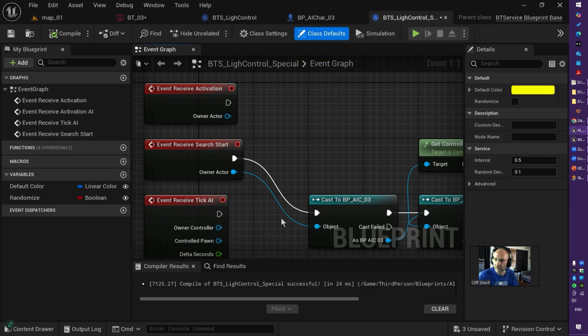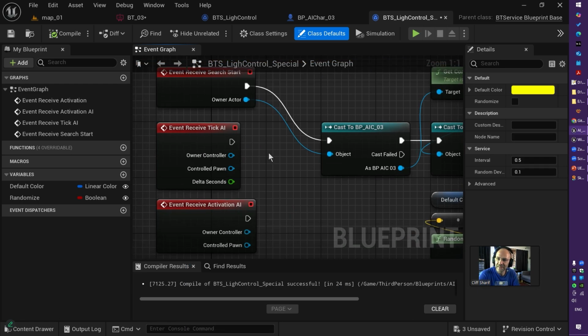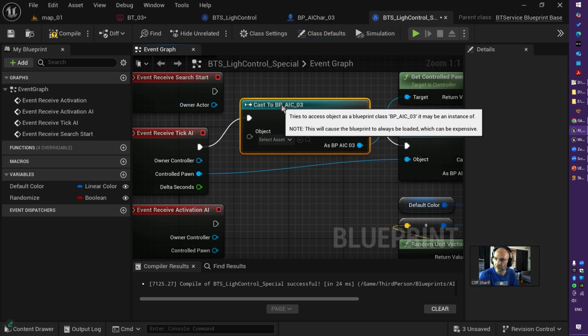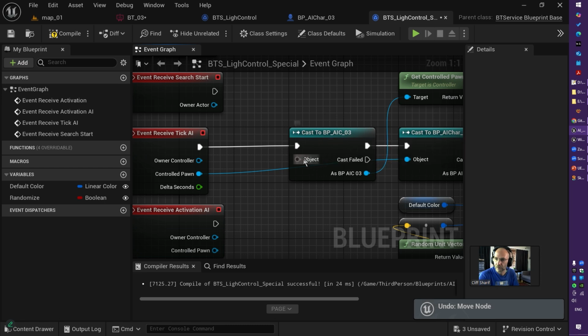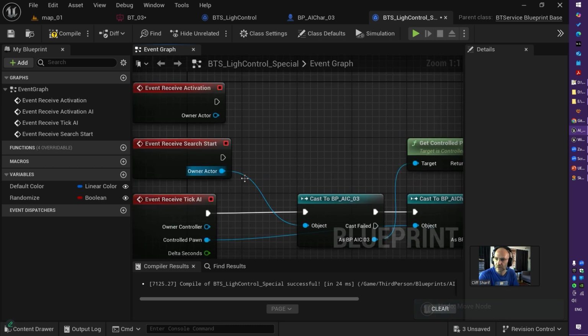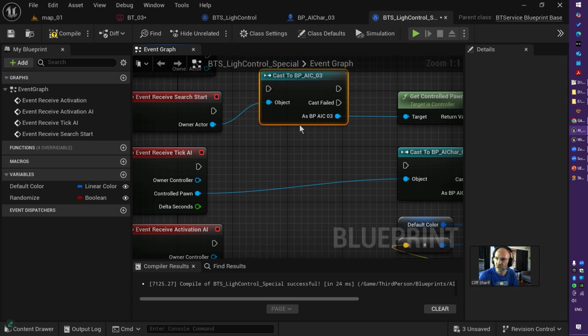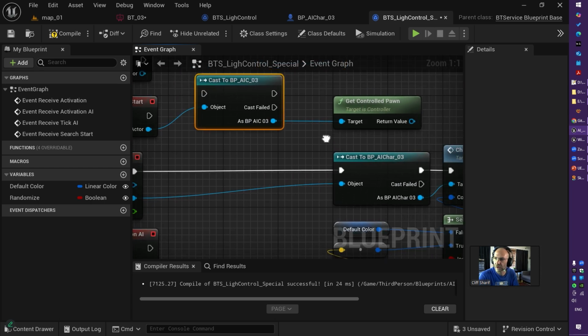Perfect. If I use receive tick AI, from this event I already have control pawn, so I just need to connect this one here. I don't need to cast to a controller, it already gives me the control pawn, which is this guy here.